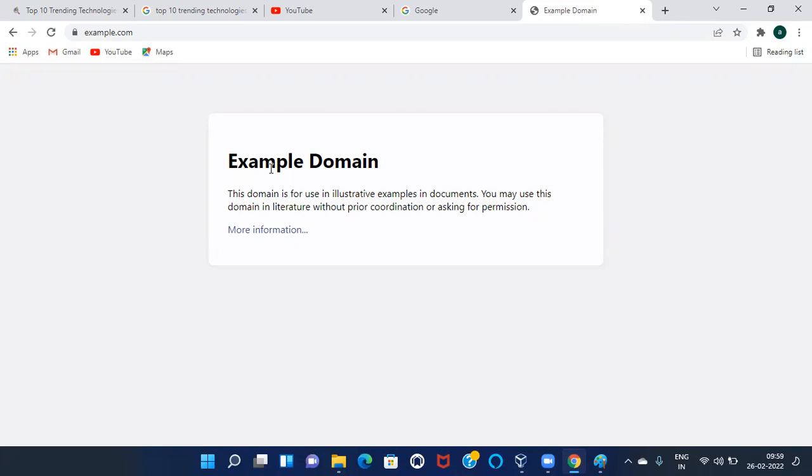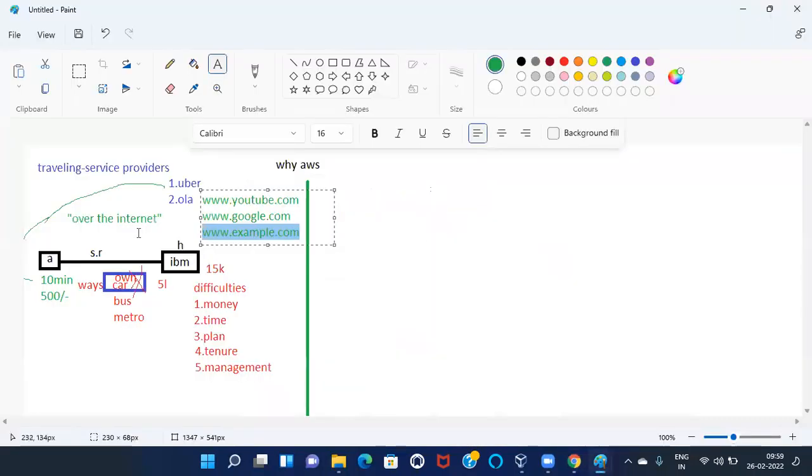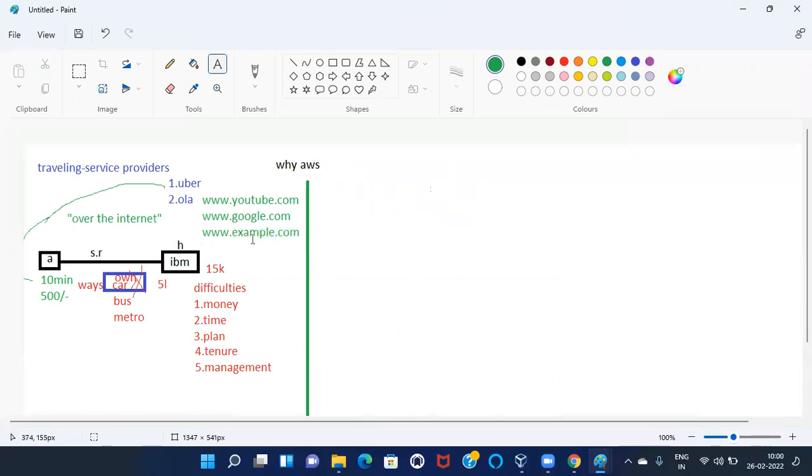To see our domain information in Google Chrome, we need one infrastructure like this. To go from Ameerpet to Hi-Tech City, we need one car. The same way, to deploy our application, we need one data center. Okay. So let me go with the data center explanation. Here we can see what is data center.